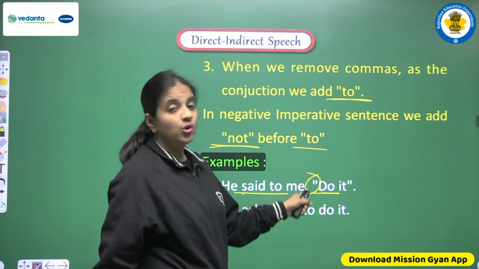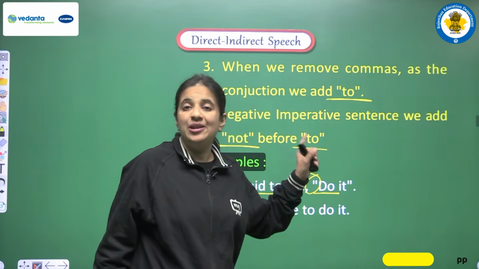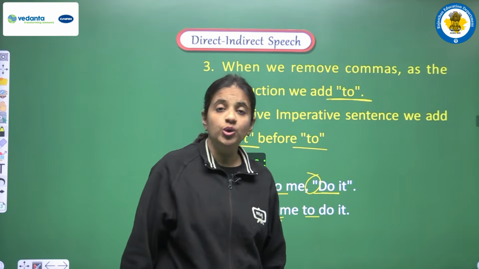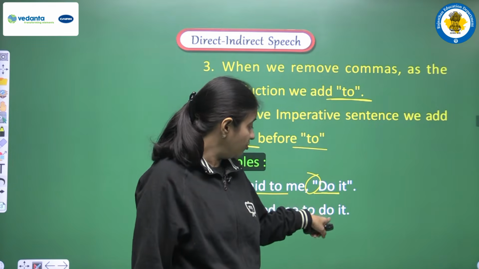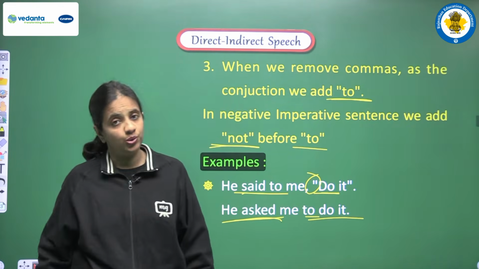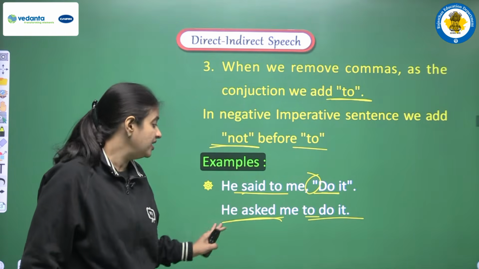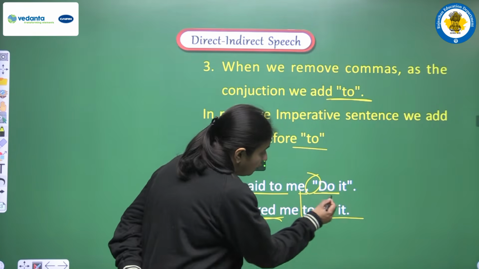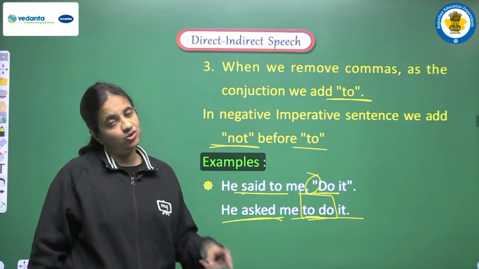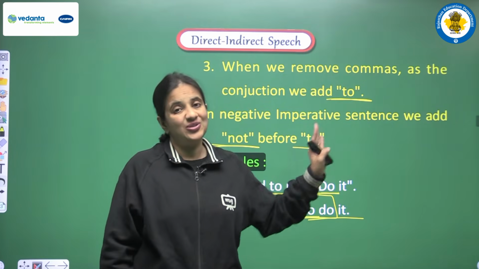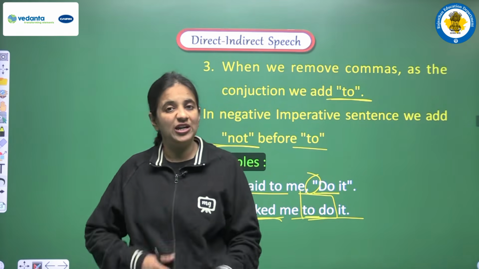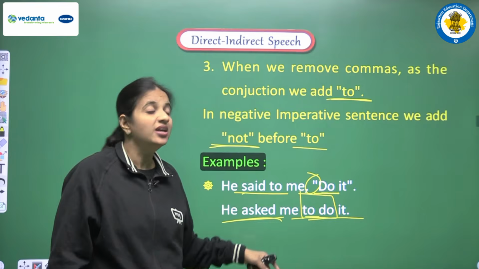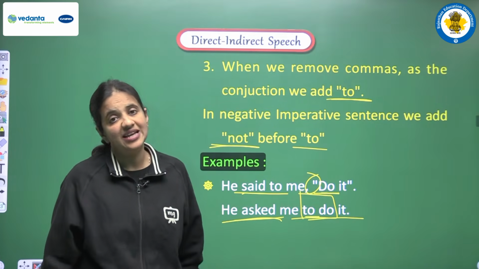Now when we are removing the comma, we have to add one conjunction, and because it's an imperative sentence, what is our conjunction? Our conjunction is to, and after that we continue with the first form of the main verb and we write to do it. So our complete sentence will be he asked me to do it, and here to plus first form is known as to infinitive. So to infinitive means to plus first form. Yes, we are using to infinitive according to the rule that we have discussed. And these are the changes that we are doing in the conversion of the imperative sentence.